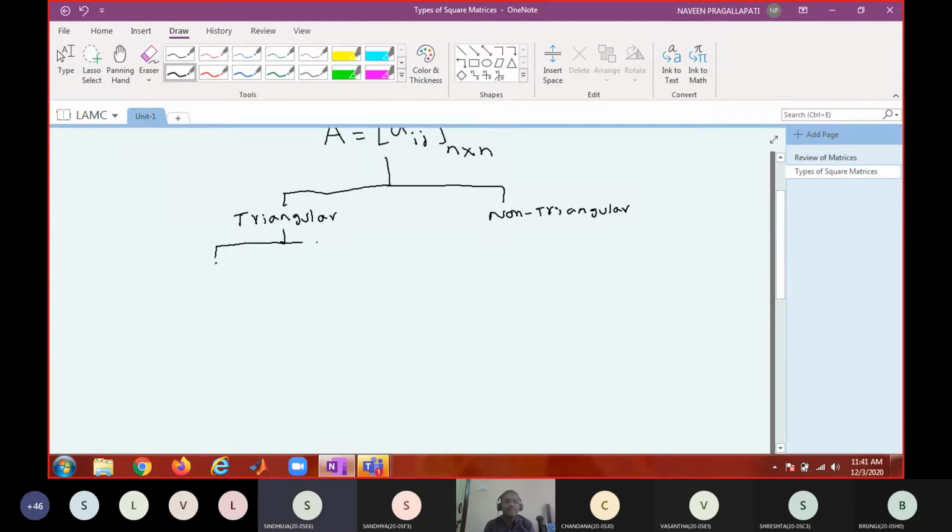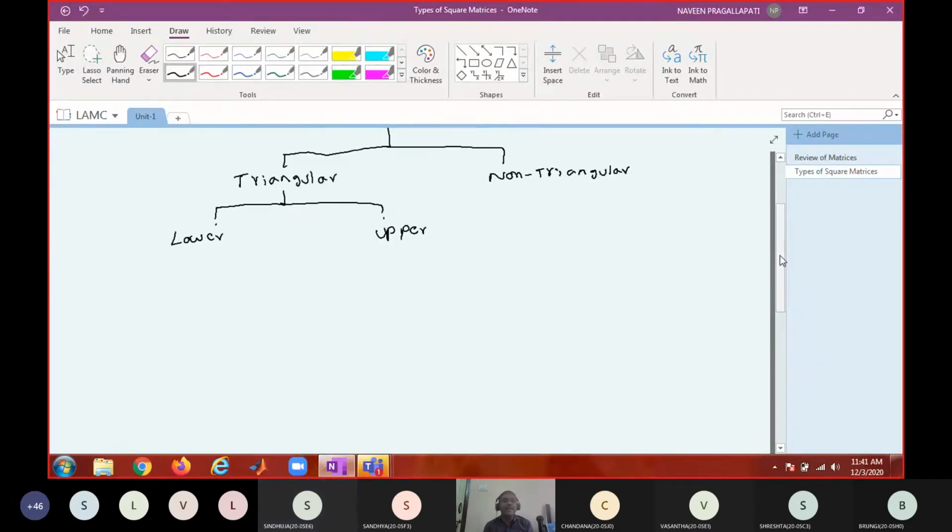Upper triangular matrix and lower triangular matrix. Okay. When do you say a matrix is lower triangular? When Aij equal to 0 whenever i less than j, that is called lower triangular matrix.